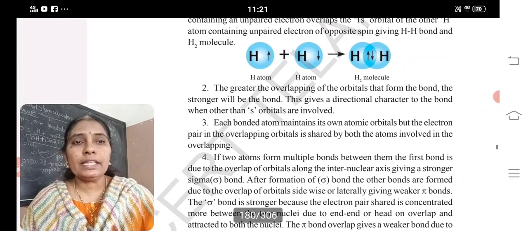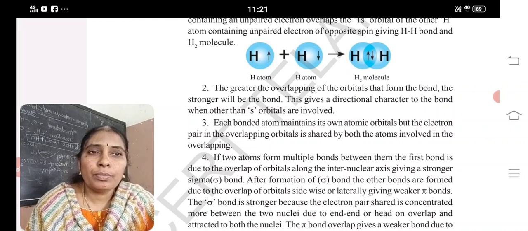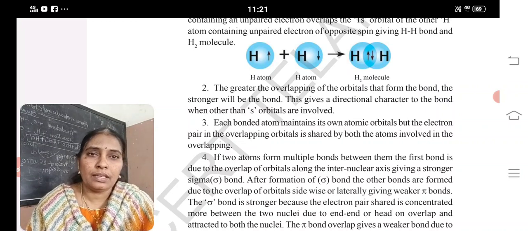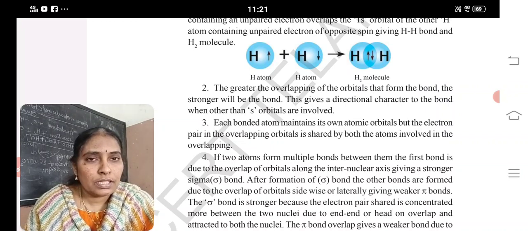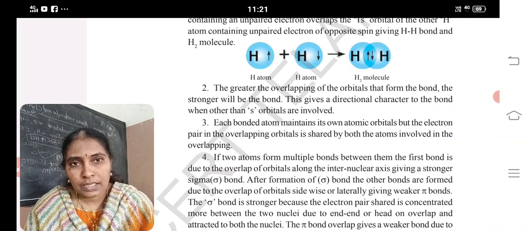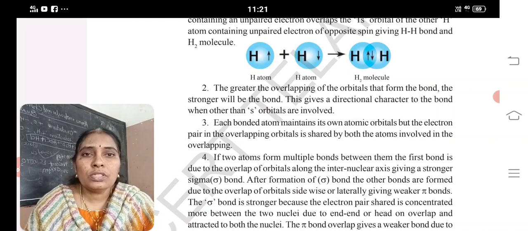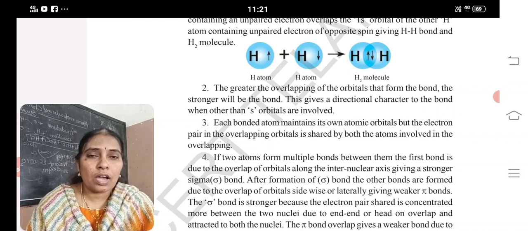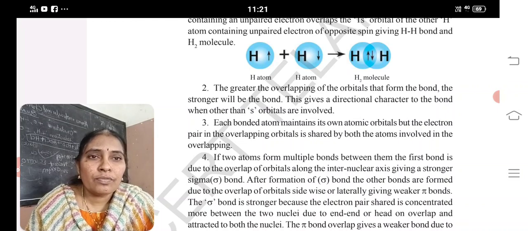Next, each bonded atom maintains its own atomic orbitals, but the electron pair in the overlapping orbitals is shared by both atoms involved in overlapping. For example, sodium chloride: sodium 3s1, chlorine 3p5. Here you will understand that sodium maintains its own atomic orbitals, and chlorine also maintains its own atomic orbitals. When they come closer, they share the electrons, not the orbitals. Okay, clear?